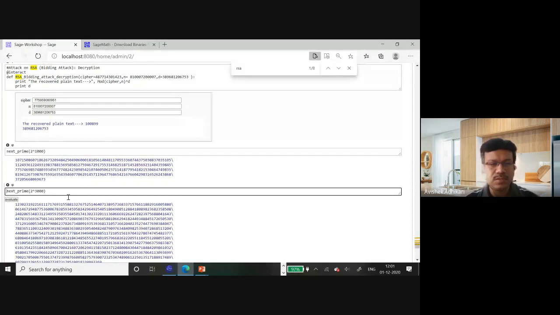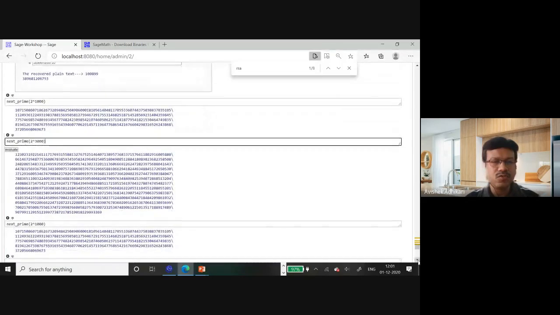So this is the program which I have shown you. It contains 2 to the power 3000, so it will contain around 1000 digits; around 914 digits it was. So you can understand that it finds primes very easily. In our course, we will have primality testing.